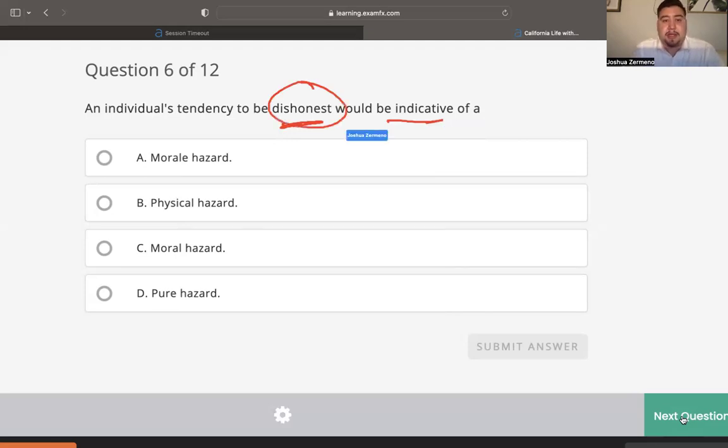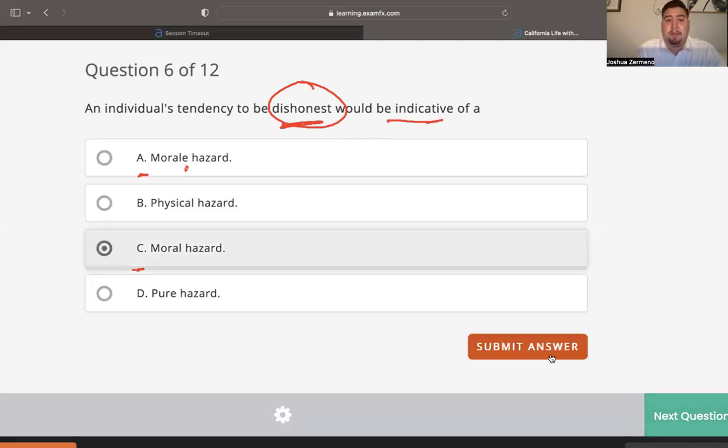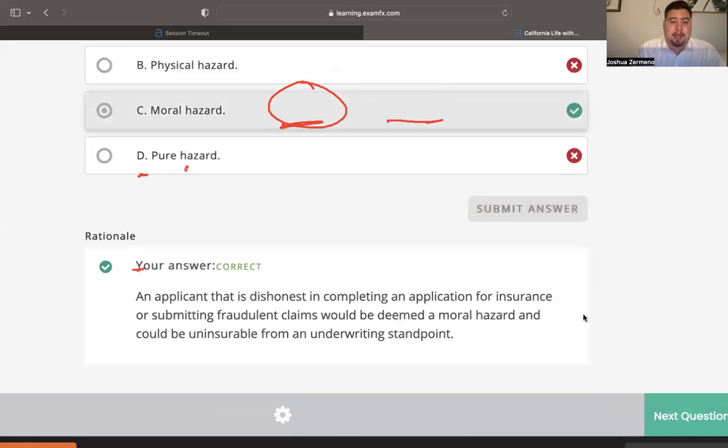So when somebody's being dishonest, what is that known as? We talked about different types of hazards, right? Which one of the hazards has to do with lying or being dishonest? A lot of people are going to get confused between A and C because there's just that one little letter difference. So you have to know the difference. One of them has to do with lying, and the other one has to do with having an indifference to loss, meaning you don't care about the things, right? So when it has to do with being dishonest or lying, the correct answer would be the letter C, a moral hazard. And that is the correct answer, okay?